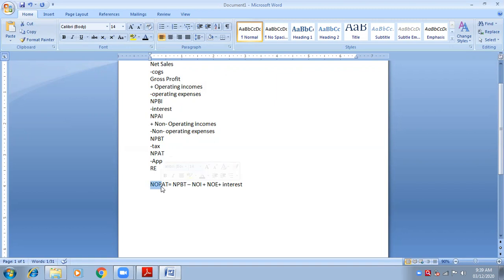But I don't want just net operating profit. I want net operating profit after tax. So we need to deduct tax. After tax means, always remember, after tax means less tax. So basically this is the formula. How did we calculate? Just we need to go reverse.